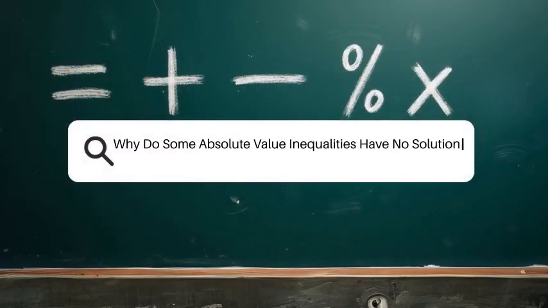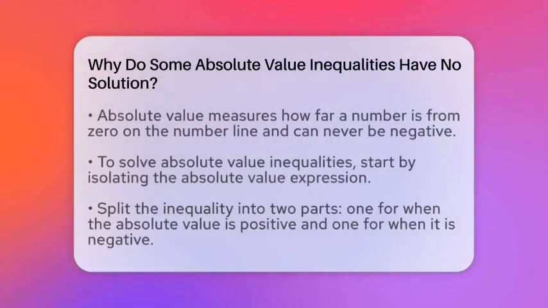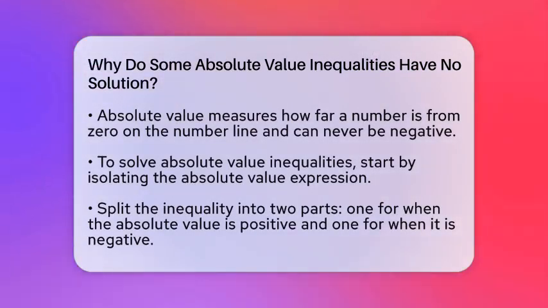Why do some absolute value inequalities have no solution? Imagine trying to find a number that fits a rule that just doesn't make sense. Sometimes, when solving absolute value inequalities, you end up with no possible answers. That can seem confusing, but it all comes down to what absolute value really means.